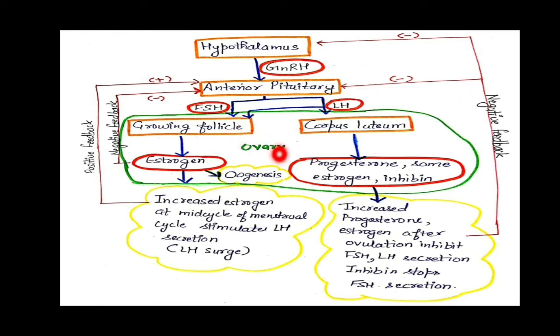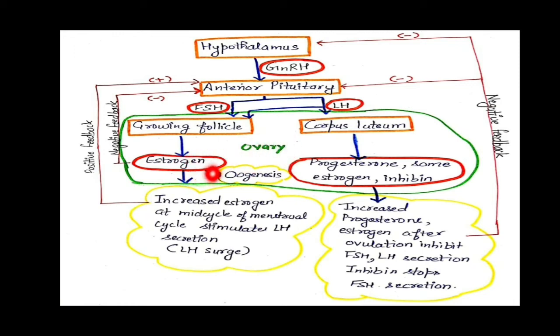release the ova. So they are going to stimulate this structure, that is our ovary, and inside this ovary what are present? A number of follicles are present that are developing and maturing into mature Graafian follicle. So these are follicles. So this follicle stimulating hormone is going to stimulate or activate the maturation of these follicles, and on maturation what are they going to secrete? Estrogen, that is the main female hormone. So they will secrete estrogen, and this estrogen is responsible for the oogenesis, that is the formation of ovum.